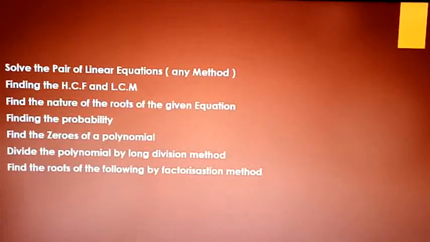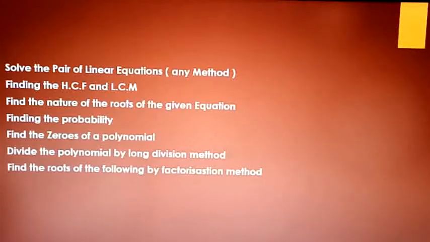Solve the pair of linear equations. You can use any method: the elimination method, substitution method, or cross multiplication method. You need to solve the pair of linear equations, and one question will be there in the examination based on this, right, children? Now the next one is, find the HCF and LCM. You need to find the HCF and LCM for the given numbers. So it's also an important question that they can ask.